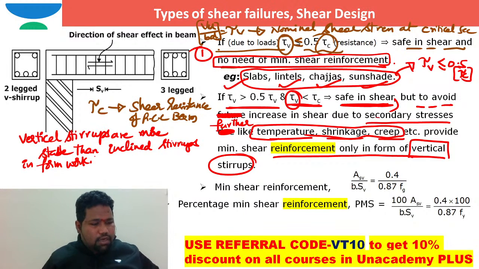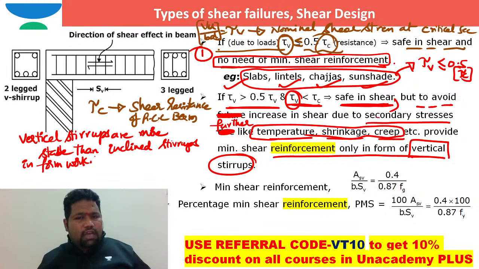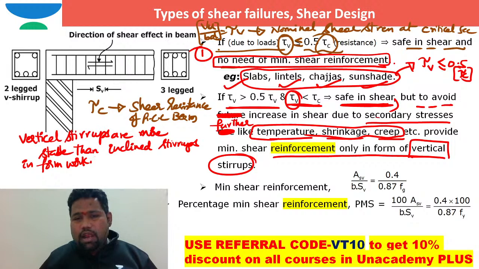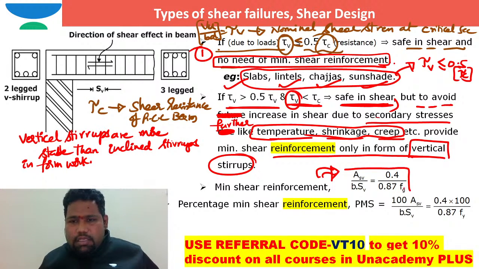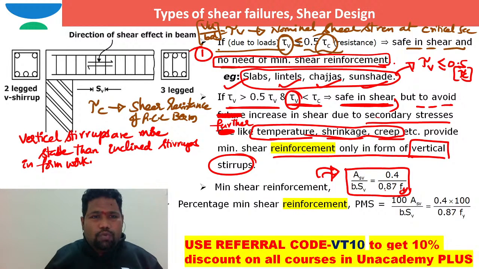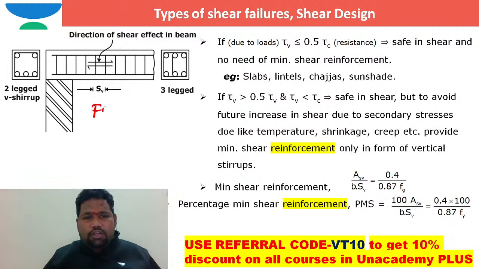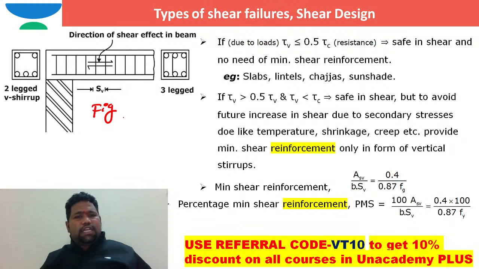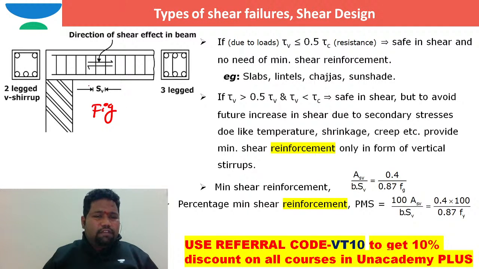Now coming to this minimum shear reinforcement, everybody will ask, sir, what is the minimum shear reinforcement? How can you design for it? From this equation, Asv by b into sv is equal to 0.4 by 0.87 fy. Before that, I just want to show you one thing. Let me clear the screen here. If you are able to see, this is the figure that you can understand. In which direction is the shear possible? Now the beam is under flexure.